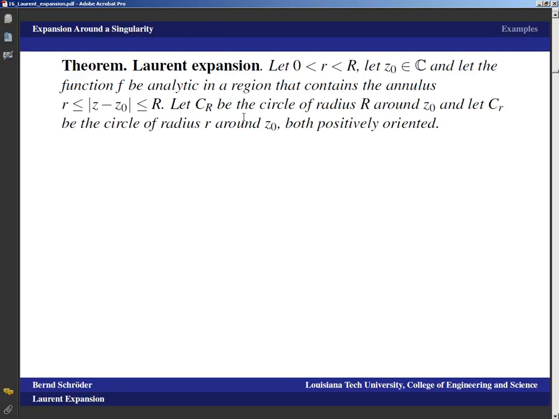Okay, we want C sub R to be the circle of radius capital R around z0, and C sub r to be the circle of radius lowercase r around z0, and we want both of them to be positively oriented.